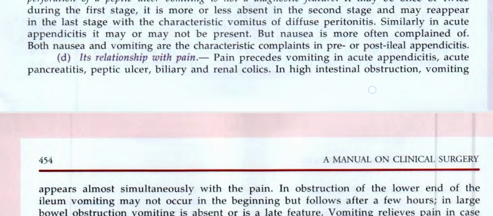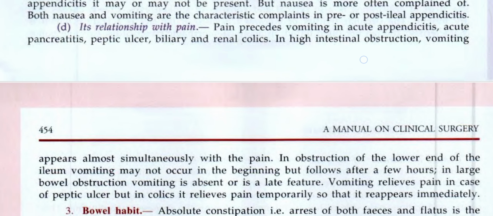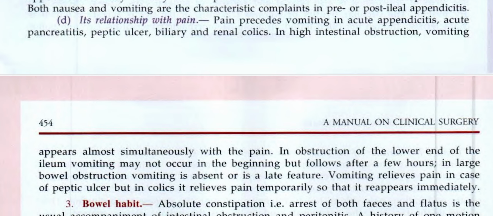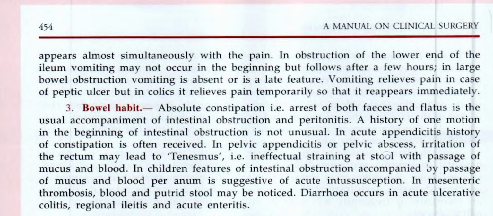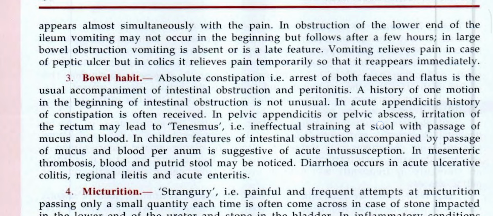Its relationship with pain. Pain precedes vomiting in acute appendicitis, acute pancreatitis, peptic ulcer, biliary and renal colics. In high intestinal obstruction, vomiting appears almost simultaneously with the pain. In obstruction of the lower end of the ileum, vomiting may not occur in the beginning but follows after a few hours. In large bowel obstruction, vomiting is absent or is a late feature. Vomiting relieves pain in case of peptic ulcer, but in colics it relieves pain temporarily so that it reappears immediately.